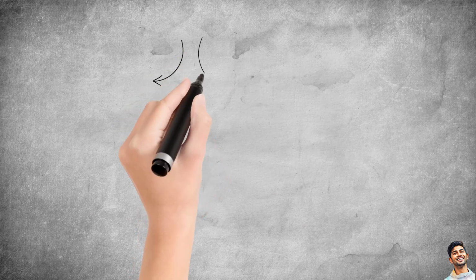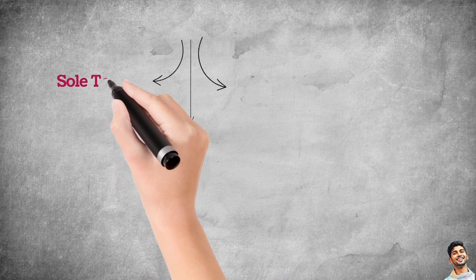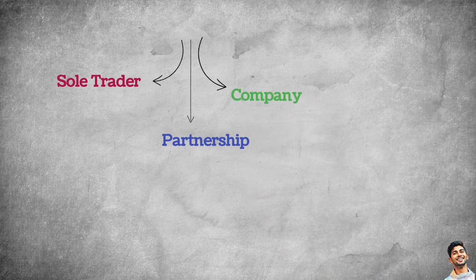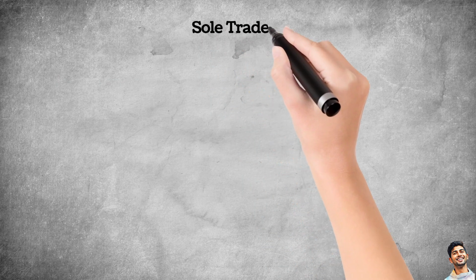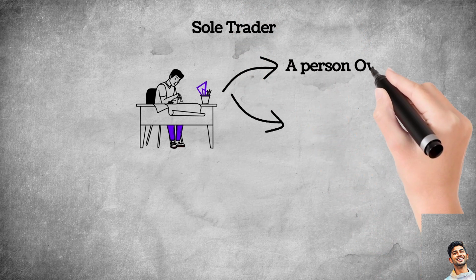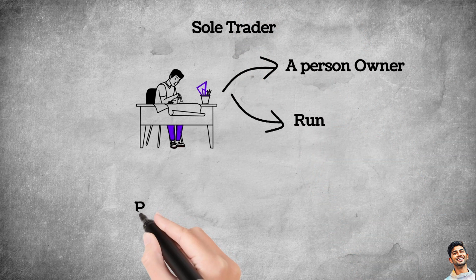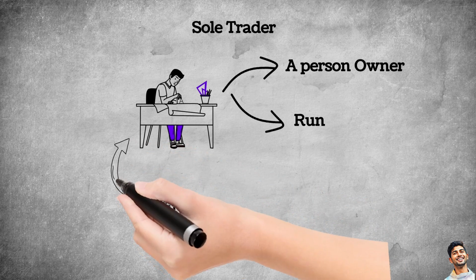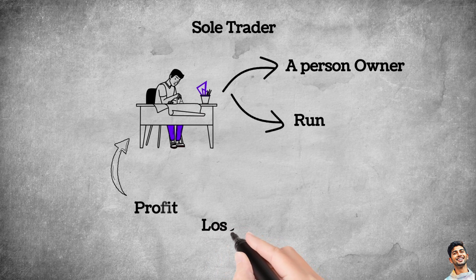Now finally, let's understand the different types of business entities: sole trader, partnership, and company. First is the sole trader. This is the simplest form of business. One person owns and runs everything in the business. They have full control, but they also take the full risk. For example, if the business earns profit, the owner gets it. If the business suffers loss, the owner bears it personally too.